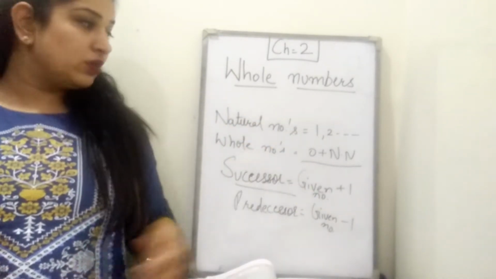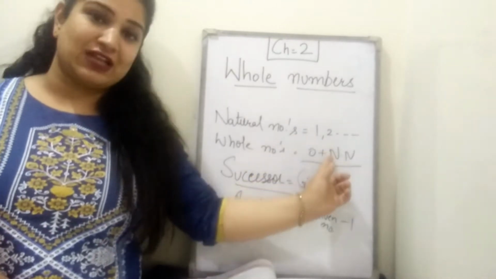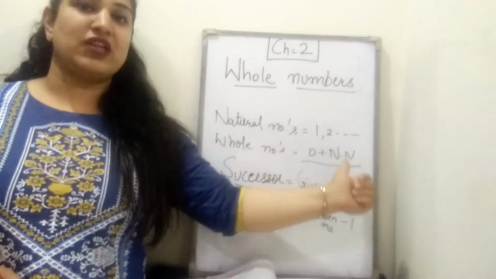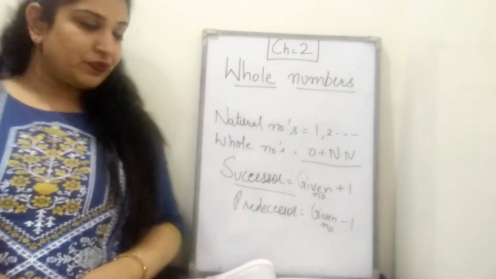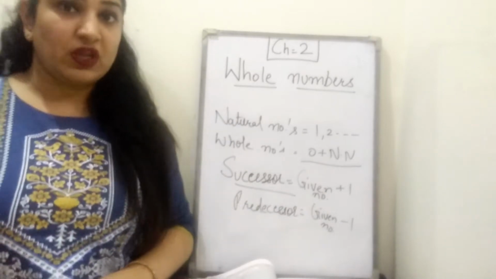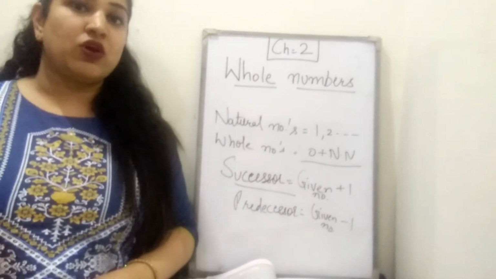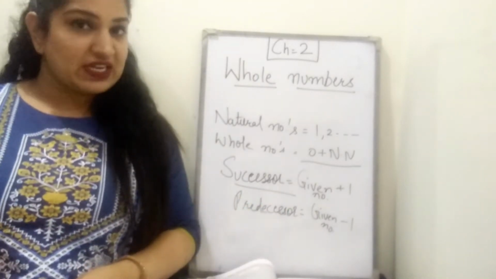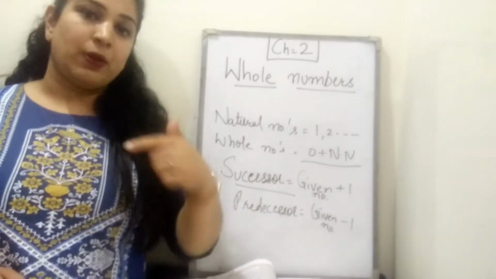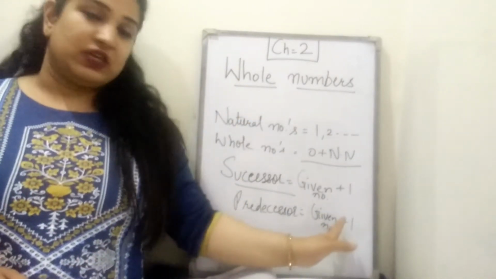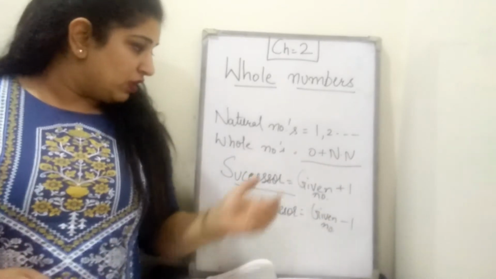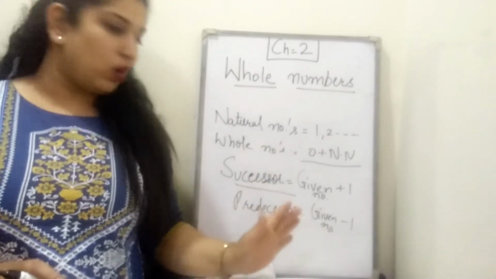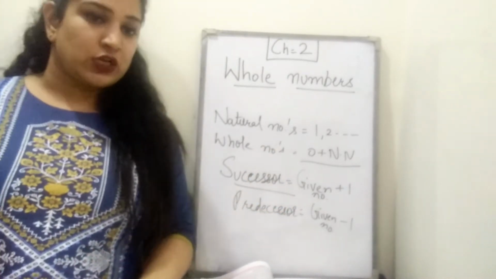Now whole numbers. Whole numbers are natural numbers along with the 0. So if I add 0 in the natural numbers, I'll get whole numbers. Clear? Next is successor. Successor means the next number or given number plus 1. Next is predecessor. Predecessor is the previous number, given number minus 1. We'll do all these things in the exercise also. So don't worry, I'll give you examples of all of these. Now let's start exercise 2.1.